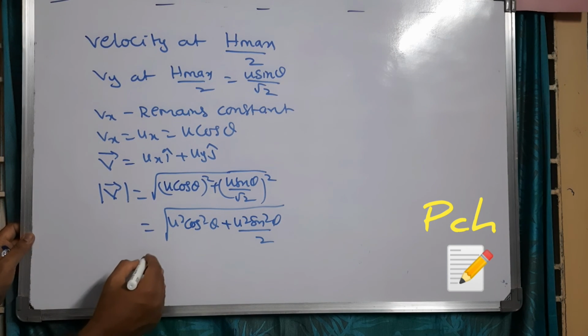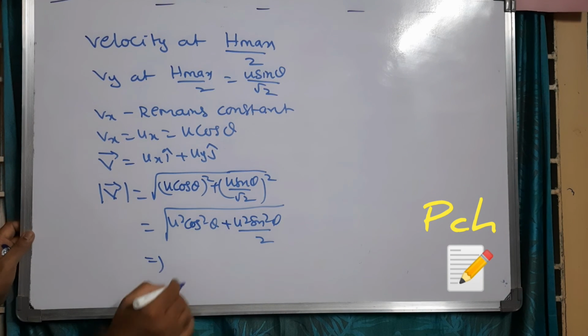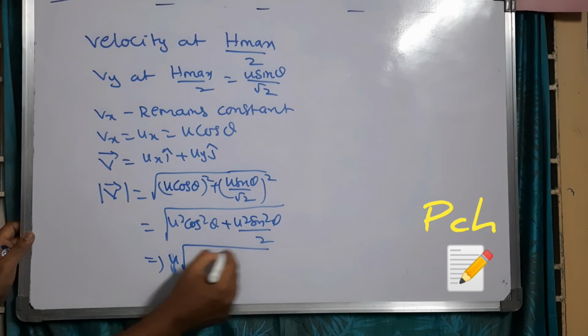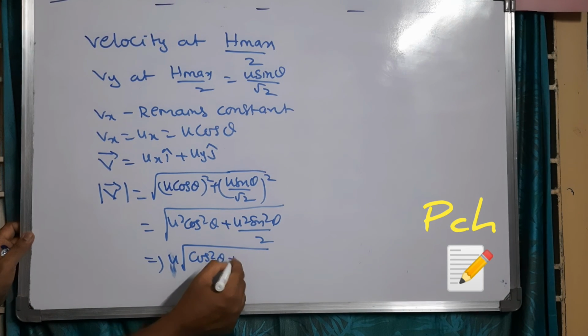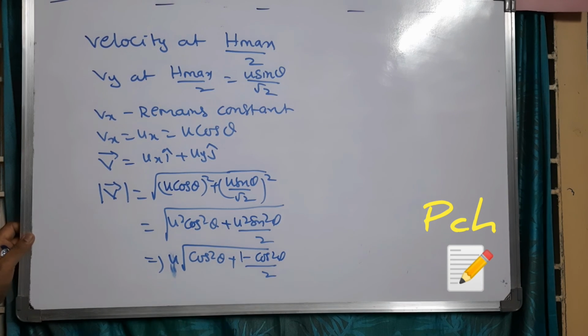Here if we convert this into cos theta, u we can write outside. This will be root of cos square theta plus sin square theta, which is 1 minus cos square theta, divided by 2.